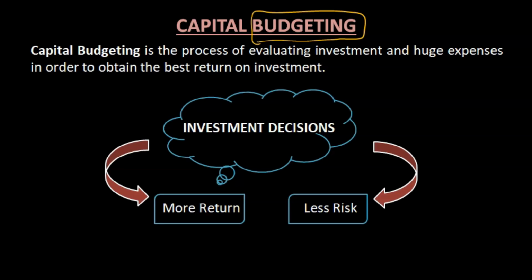Now suppose we have collected money. Where are we going to spend it, how are we going to use it? Capital budgeting is the process of evaluating investments and huge expenses in order to obtain the best return on investment. When we have money, we'll have various options where we can spend it.